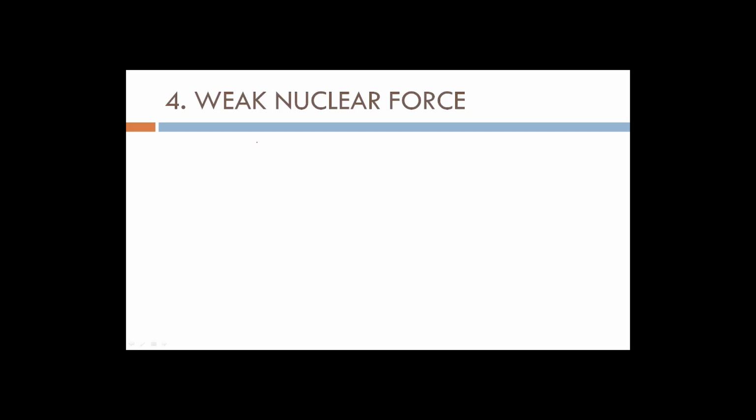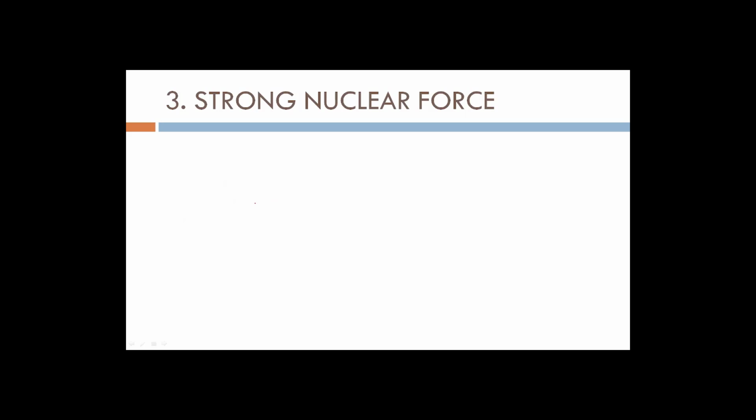Now the last fundamental force is weak nuclear force. So what is weak nuclear force? Now see, this is a very vast concept, but what you need to understand is about a phenomenon called beta decay.